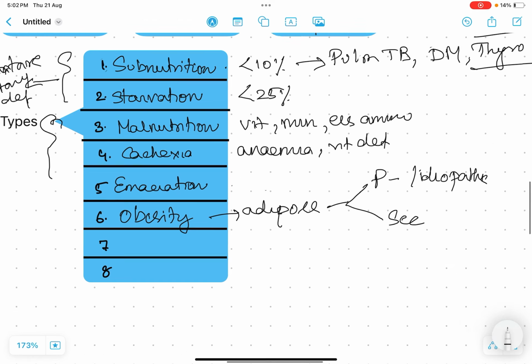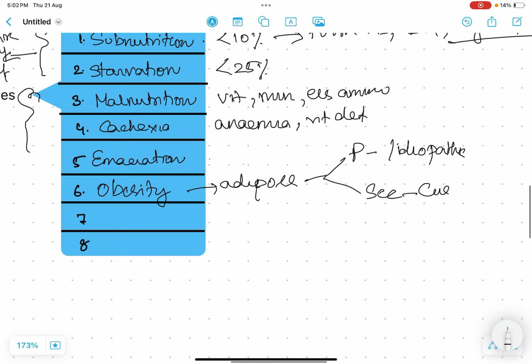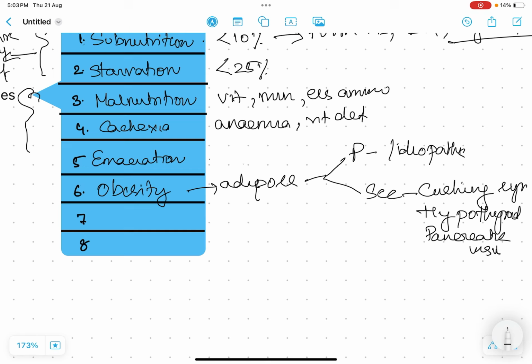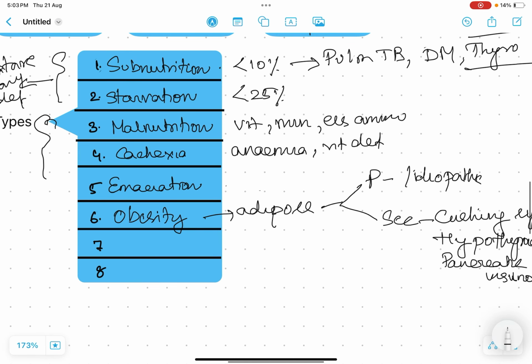In secondary there are many causes, especially endocrinal, for example Cushing syndrome, hypothyroidism, and pancreatic insulinoma, where fat metabolism is altered. Also a few drugs like insulin and oral hypoglycemic agents, abnormal distribution of fat, and many others like Prader-Willi syndrome. All those are the secondary causes of obesity.